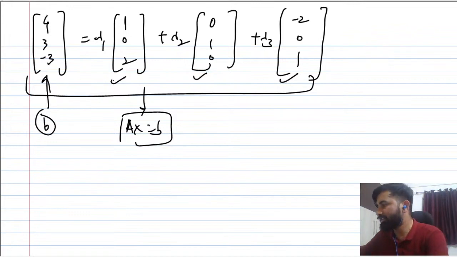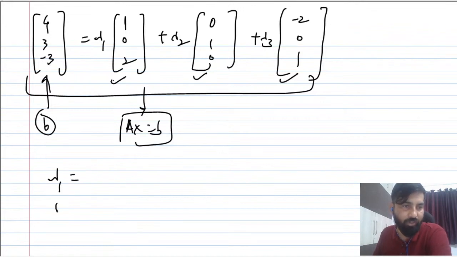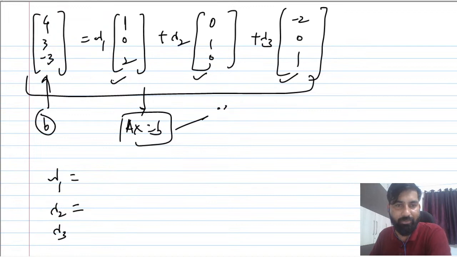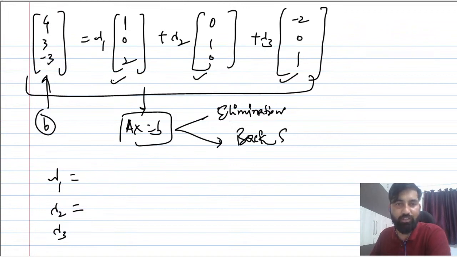Now you can find, I think anybody can find. So I will just give you the values, okay? I'm not going to solve everything. So what you have to do here, you have to apply elimination. I'm not going to teach again what is elimination, then apply back substitution, right?